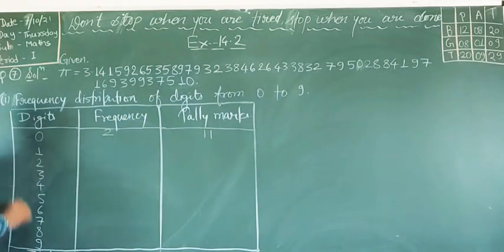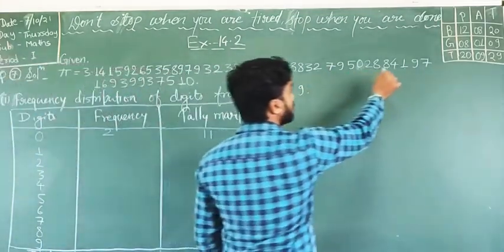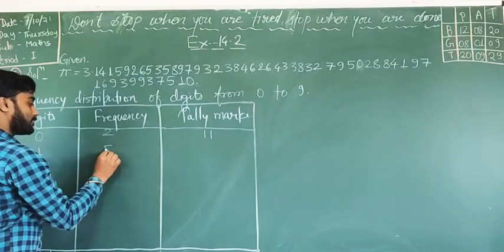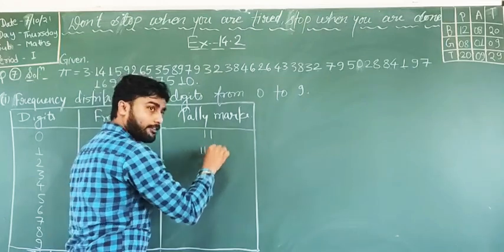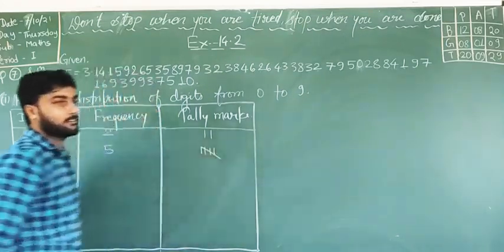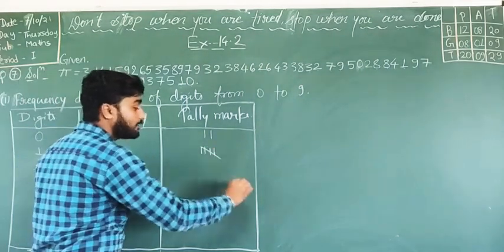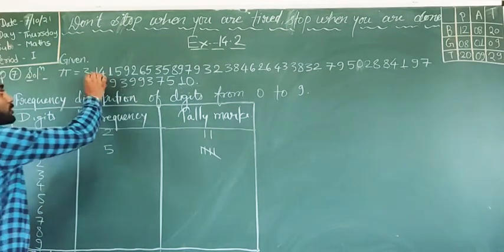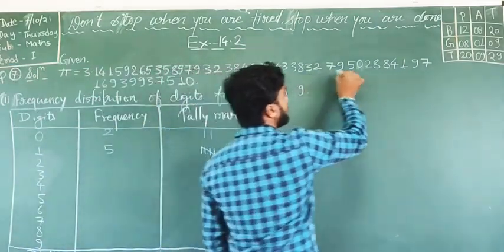Now 1. How many times did 1 come? 1, 2, 3, 4 and 5. Here 1 came 5 times. So 1, 2, 3, 4 and the fifth line we have to write like that, crossing the four. 1, 2, 3, 4 and 5. Now 2. How many times did 2 come? 1, 2, 3, 4.